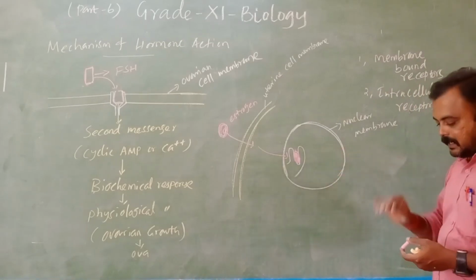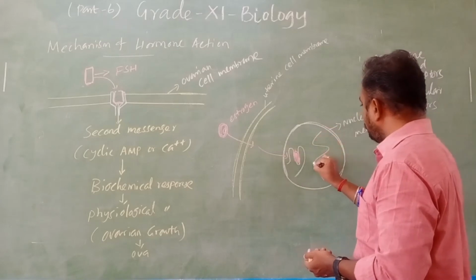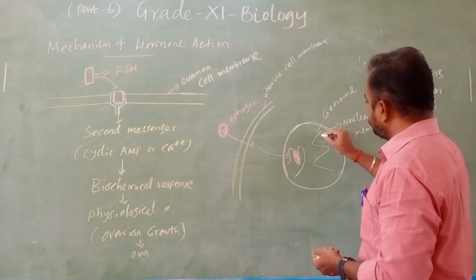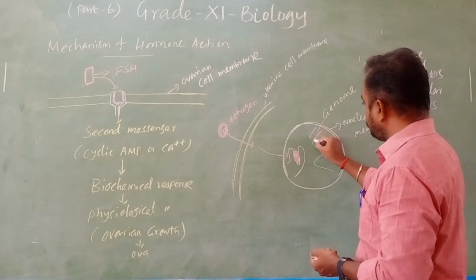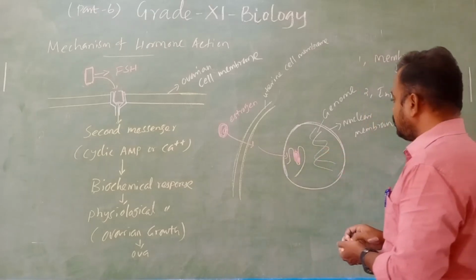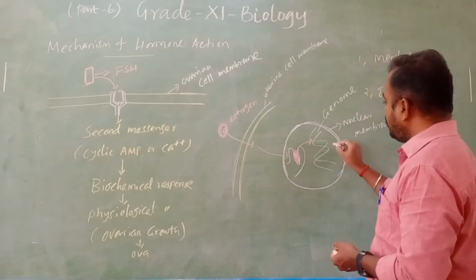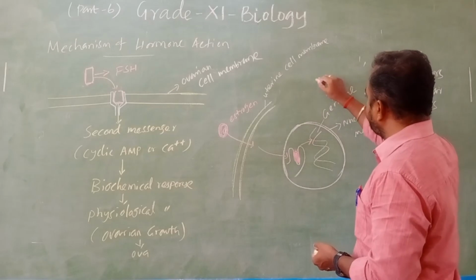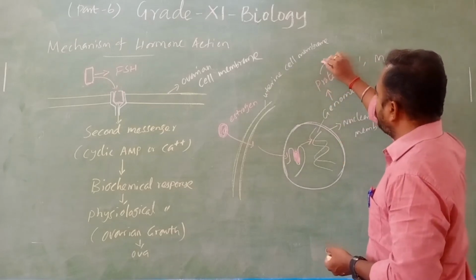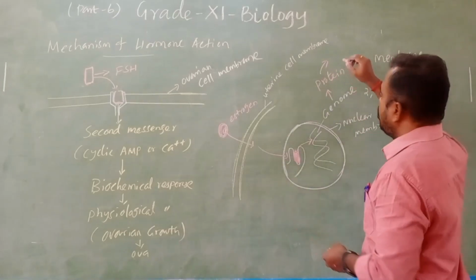So here what happens? It goes inside the nucleus. Then we have the genome, the particular DNA. It induces the genome, then that genome produces a particular protein, and that protein induces the physiological response.